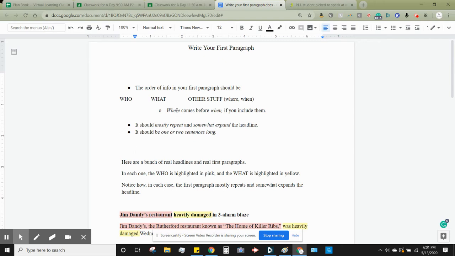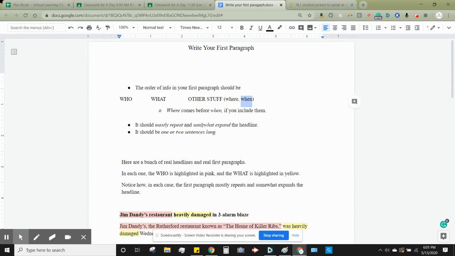The order of information in your first paragraph should be the who, so that's usually but not always a person, sometimes it's a place or an institution, and then the what, which is the newsworthy event that happened. And then after that, any other stuff that is the least a reader would need to know to be informed. So, such as the where and the when.